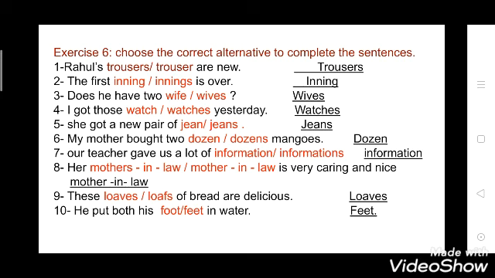Now see the fourth one. I got those watches yesterday. So here you are talking about plural. So watches will come. Now see the fifth one. She got a new pair of jeans. So which one is right here? Here jeans is right because there are some nouns which are always used in plural form.